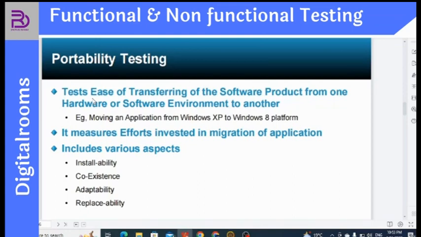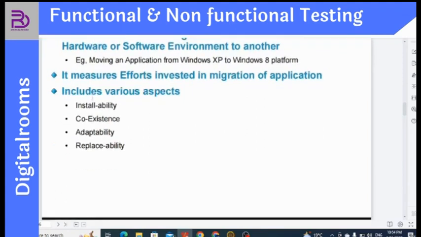It should be easy to install. There should not be any issues. Replaceability means that if I'm trying to replace something, it should have the ability for the replacement to get done. Not replacement in terms of a product, where I give something and get something, but replaceability means that whatever is there, if I need to replace something, say for example, I remove the login function and put in a registration function over there. So these are examples of replaceability. The software should have replaceability as well.